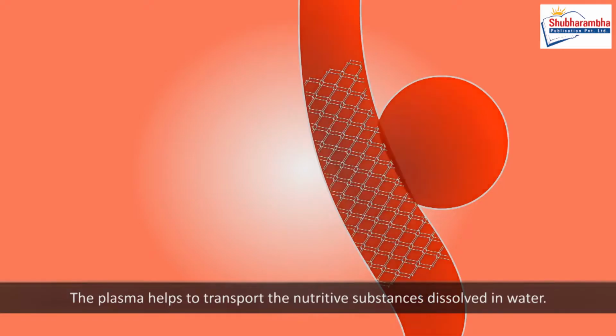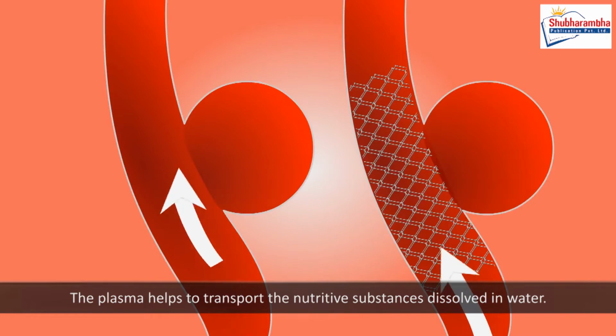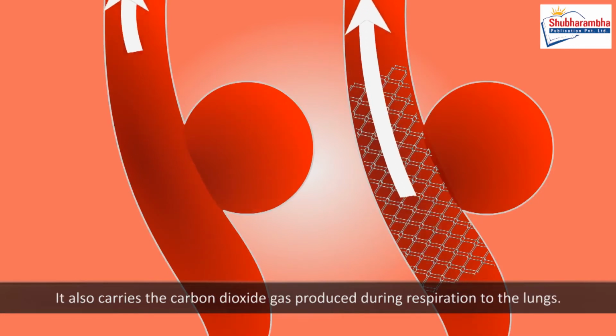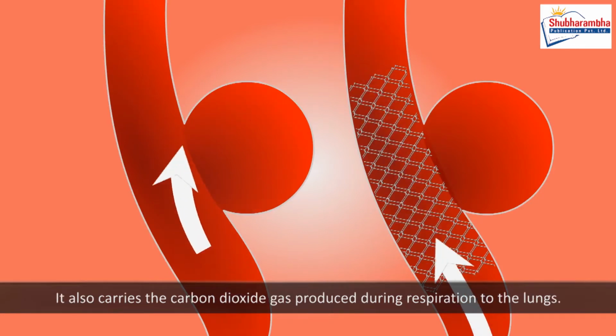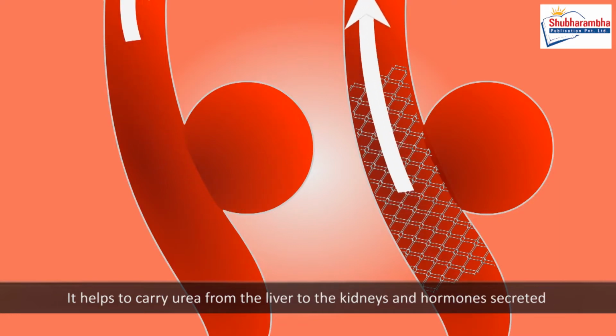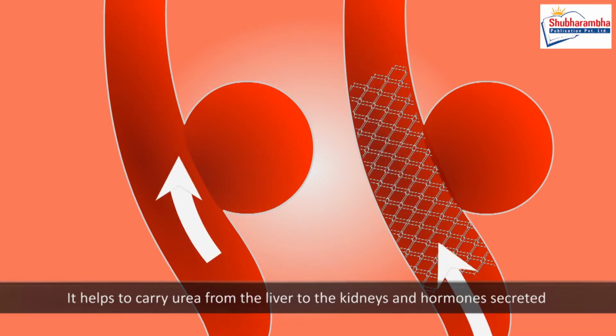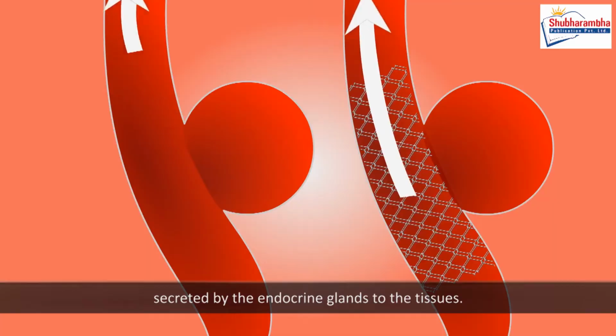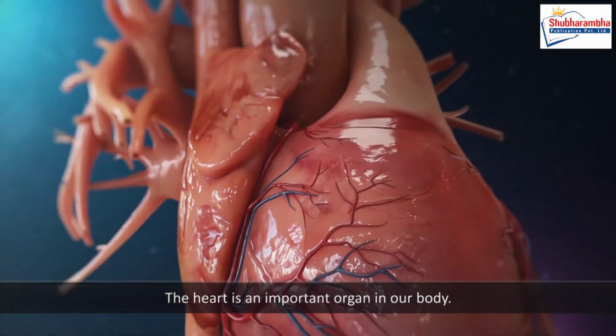The plasma helps to transport the nutritive substances dissolved in water. It also carries the carbon dioxide gas produced during respiration to the lungs. It helps to carry urea from the liver to the kidneys and hormones secreted by the endocrine glands to the tissues. Heart. The heart is an important organ in our body.